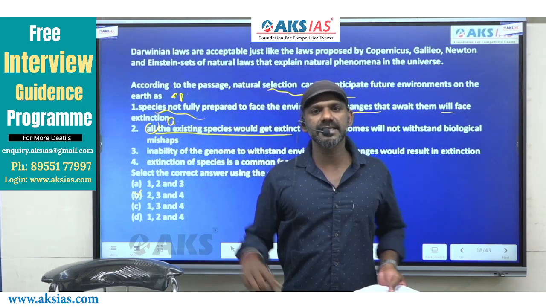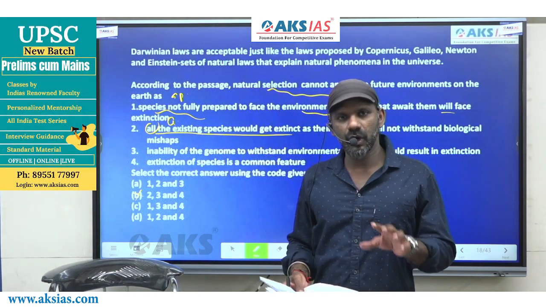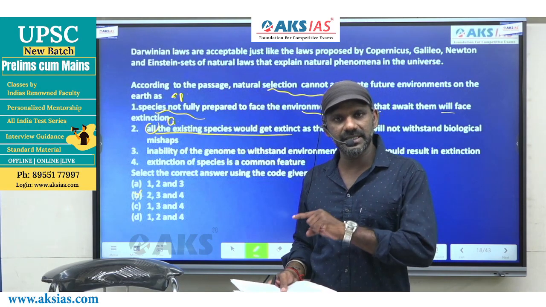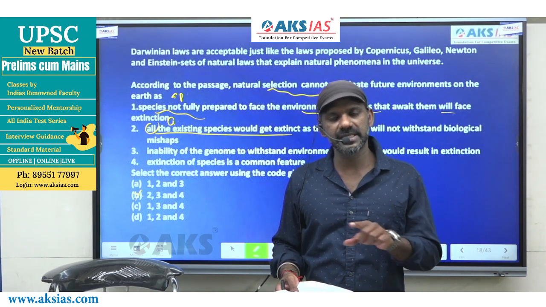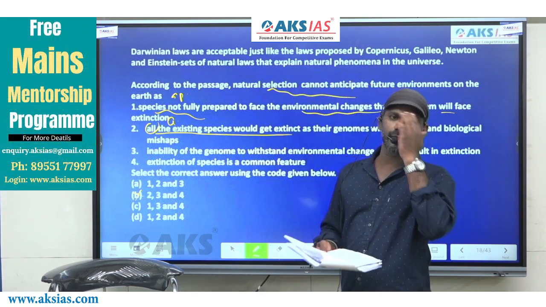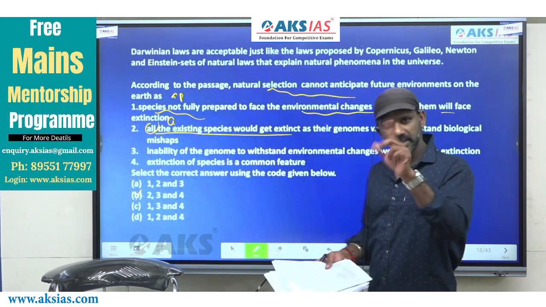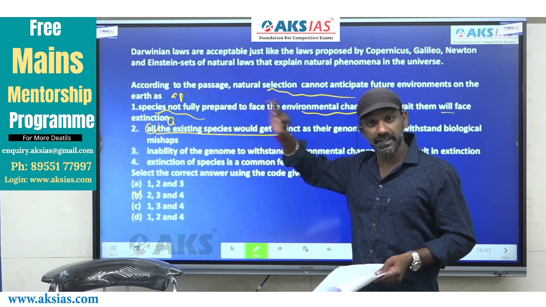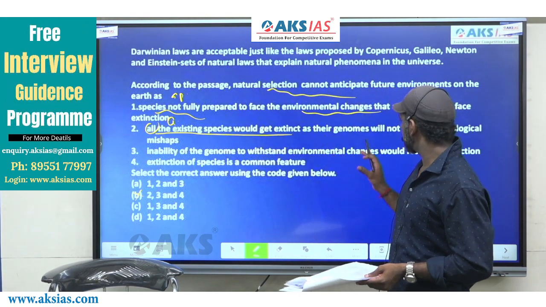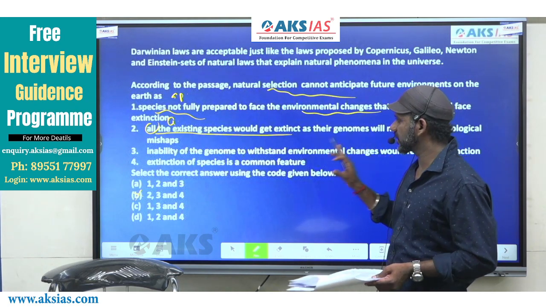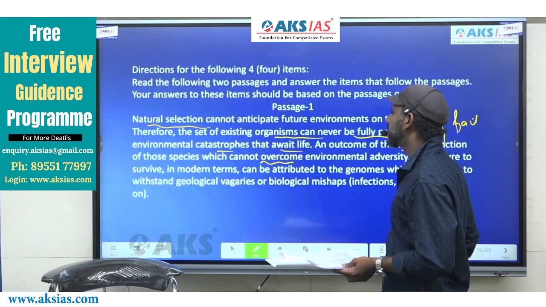All is a very general word. So statement 2 is general. If an option is general, the mention about that option in the passage must also be general. Specific, same thing. Option 1 is specific, there also is specific. All the existing species would get extinct as their genomes will not withstand biological mishaps. Come to the same part once again.